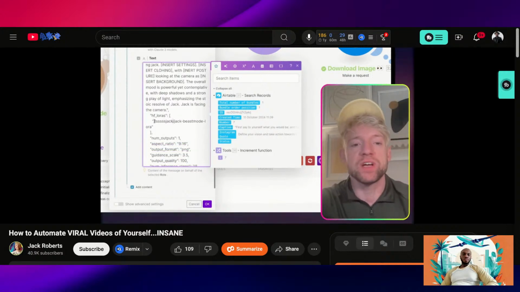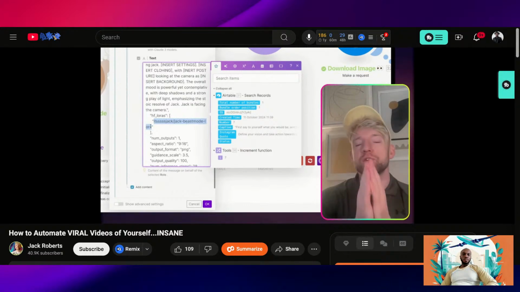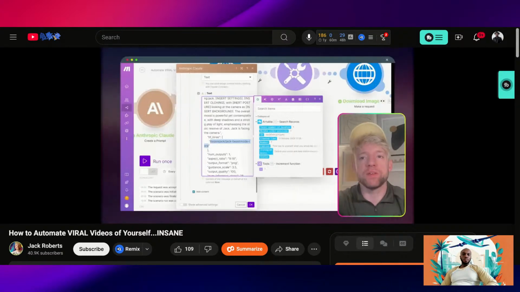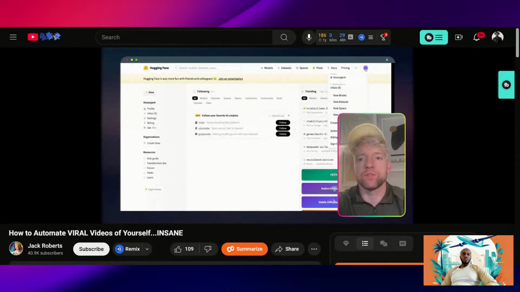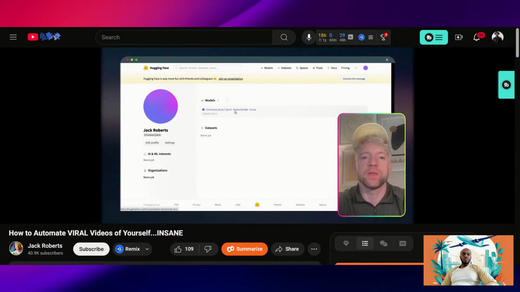And then you've got this HF Lora, which is this thing here. Now, if you're doing your own one, basically what that'll be is on your Hugging Face. I come over to Hugging Face like so, and we have a quick look. Let's have a look, where is it now? I think it's on this part here. There you go, Jack Beast Mode Lora.